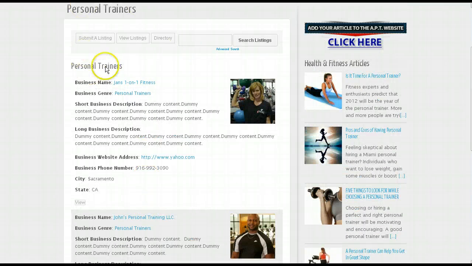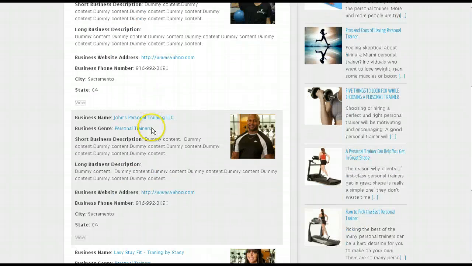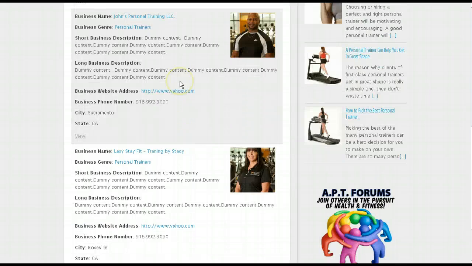Using your back-end management area, you can also change the names to all of these fields. I gave them generic names for you, such as short business description, long business description. It's up to you, David, to basically change the names to these fields to whatever you like. I wanted to give you the flexibility to really be able to manage this website once I set up all the framework. So again, all of this is very easy to manage.